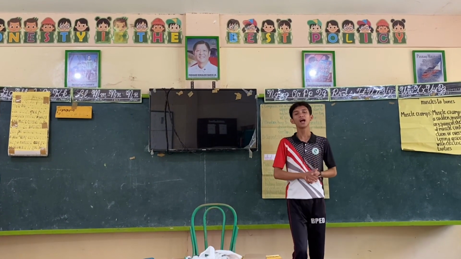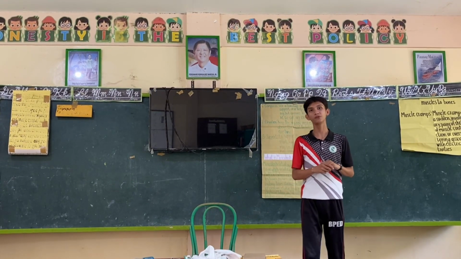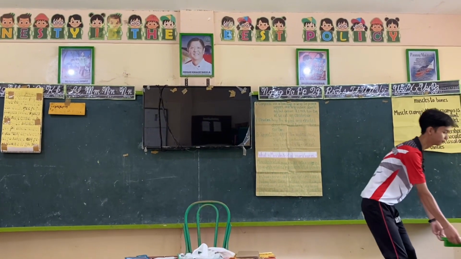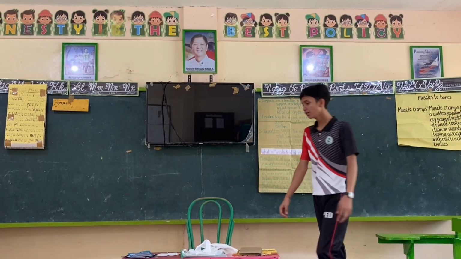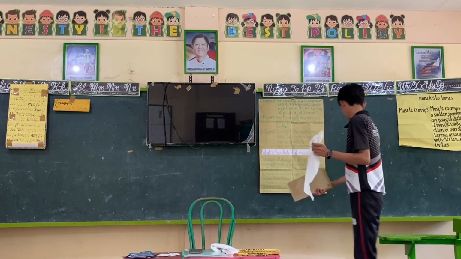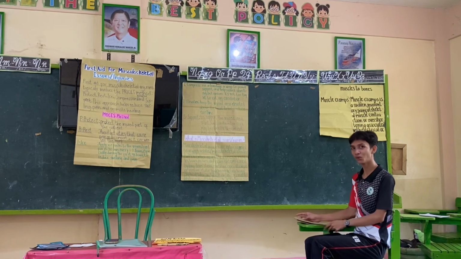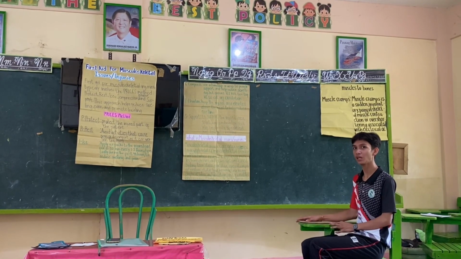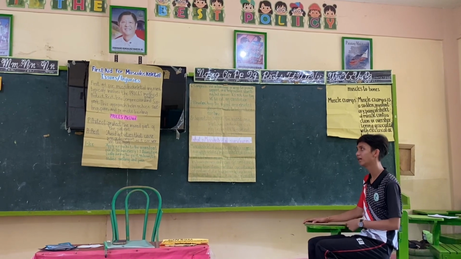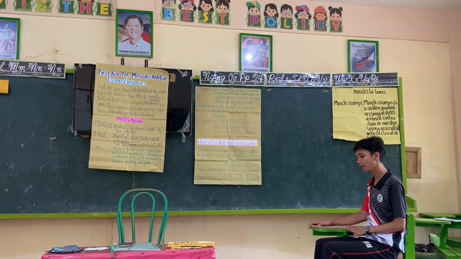Now, I will demonstrate to you the proper technique for first aid of musculoskeletal injuries. Let us follow the PRICES method. First is protect. You need to protect the patient, meaning stable mo siya at huwag mo siya pagalawin. Next is rest. I-rest mo yung patient.